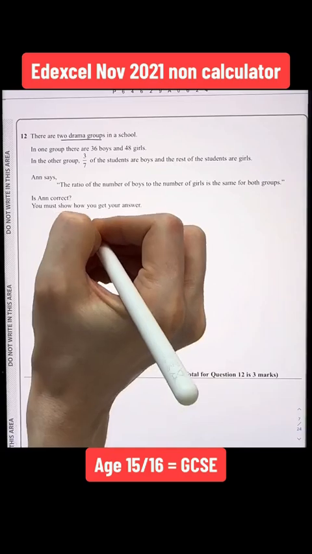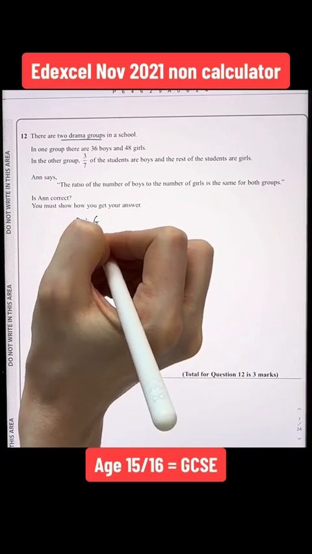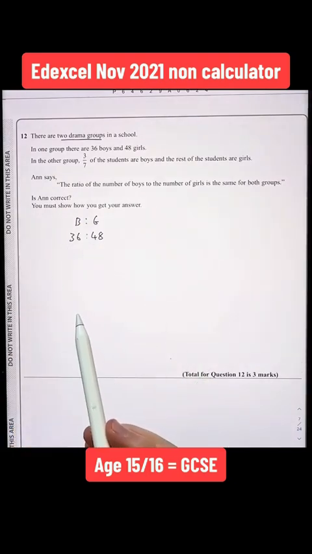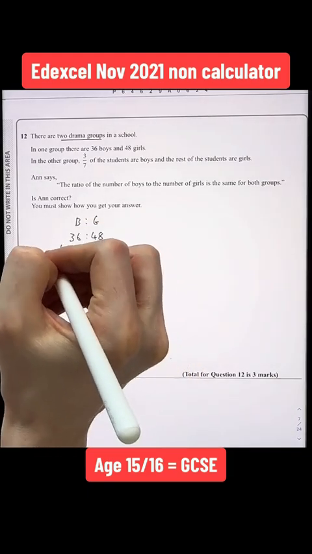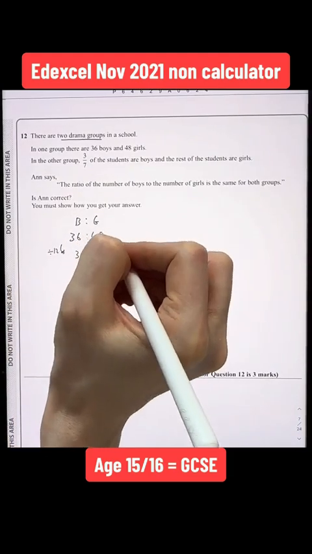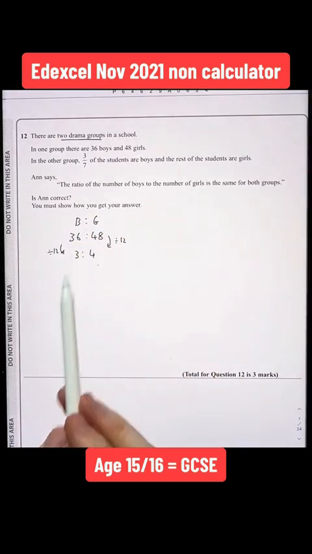So looking at the ratio of boys to girls, therefore, would be 36 to 48. Simplifying our ratio, I can see that both 36 and 48 are divisible by 12. So I can divide both sides by 12. On the left-hand side, 36 divided by 12 gives us 3. And on the right-hand side, 48 divided by 12 gives us 4. So the ratio of boys to girls in one group is 3 to 4.